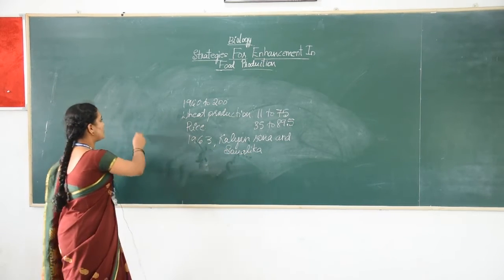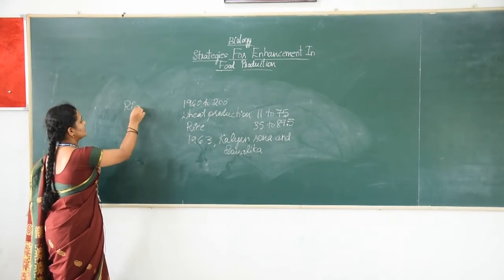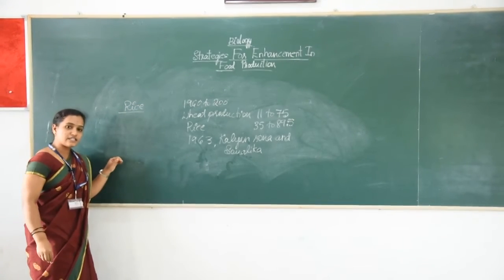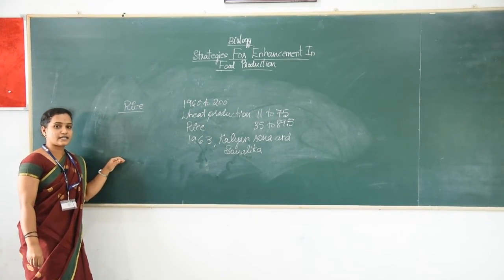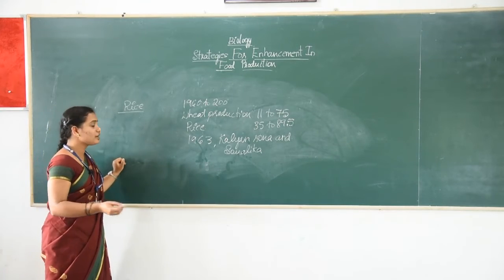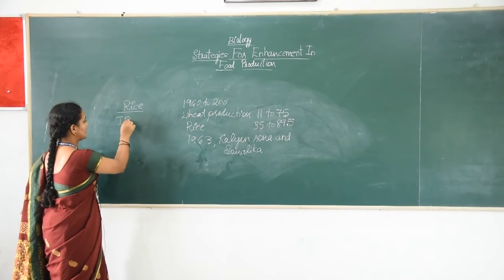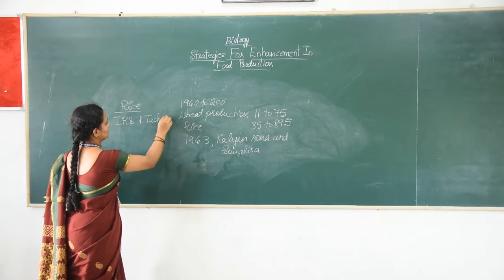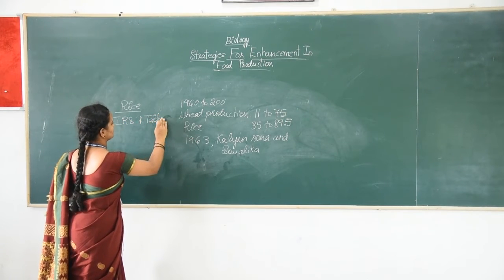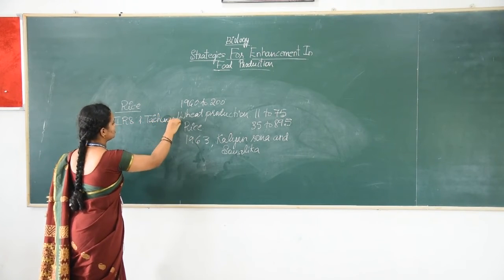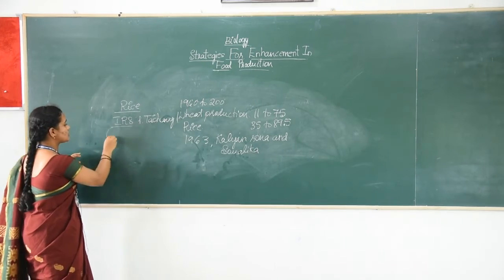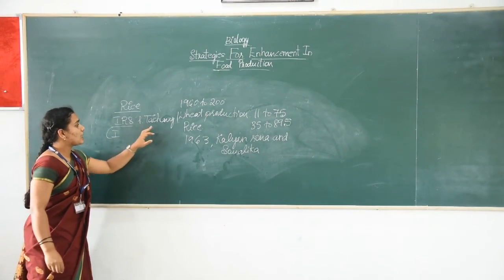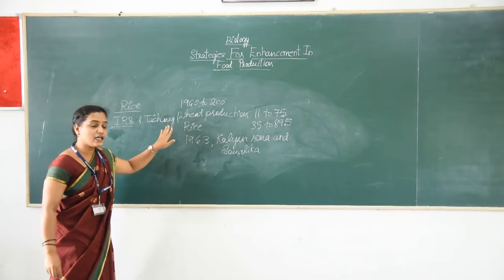And in case of rice, several semi-dwarf rice varieties were developed from IR8 and Taichung 1. IR8 was developed in the International Rice Research Institute and Taichung 1 was developed in Taiwan.